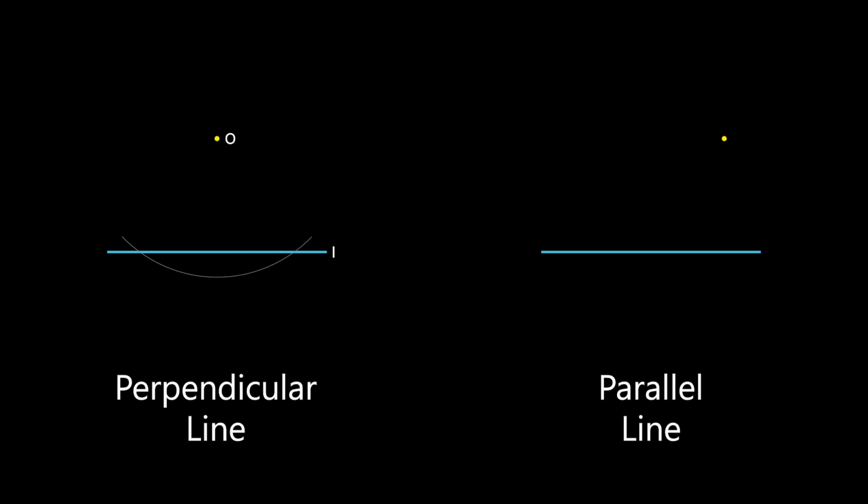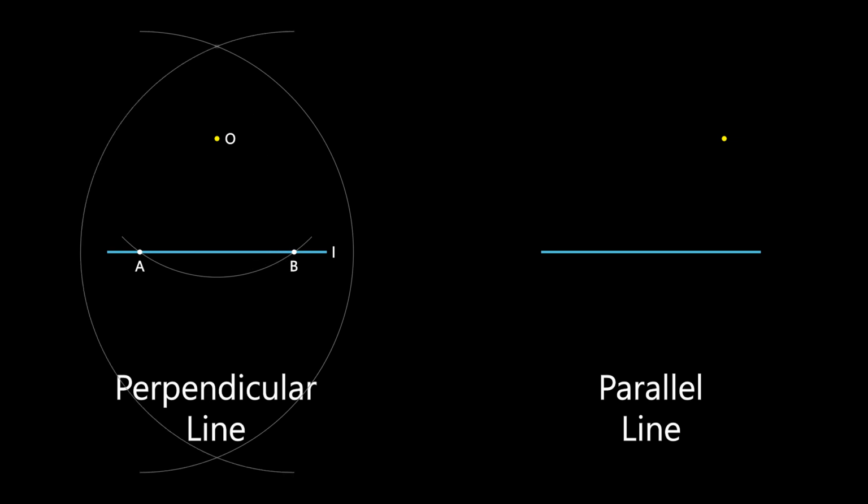Before performing algebraic operations with ruler and compass constructions, let's first look at two basic construction problems: perpendicular line and parallel line. Given a line L and a point O, how can we draw the perpendicular line to L through point O? Draw a circle centered at O with a sufficiently large radius, such that it intersects the line at 2 points, A and B. Next, draw two circles with centers at A and B, both with the same radius. Connecting one of the intersection points with point O gives the perpendicular line to L.